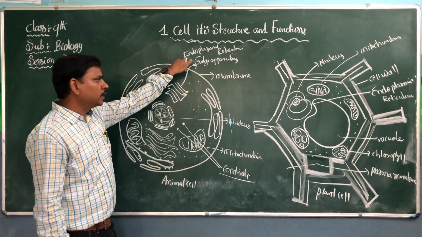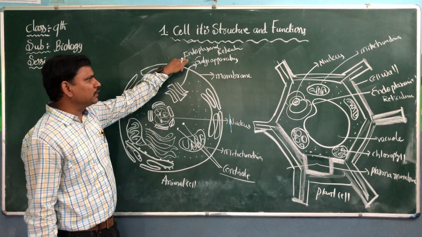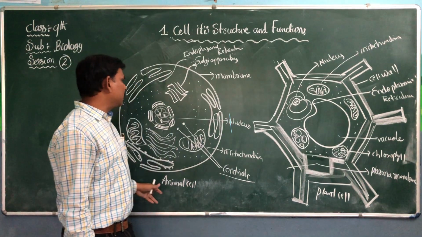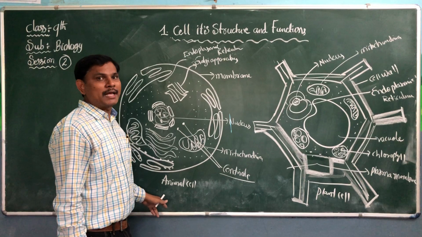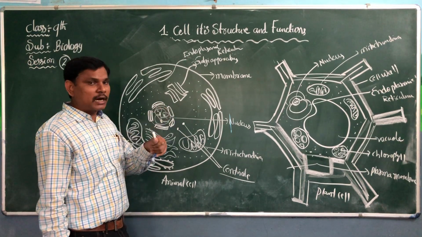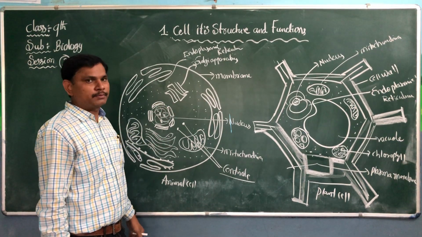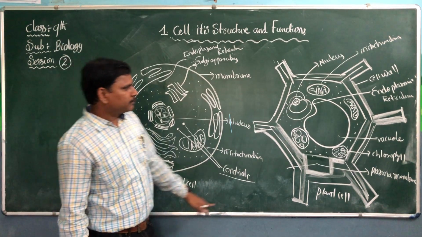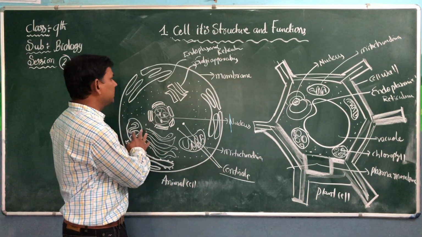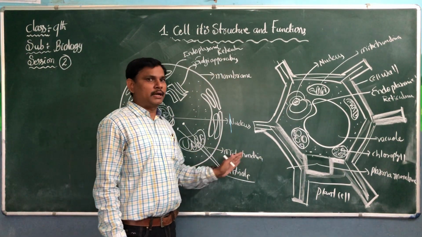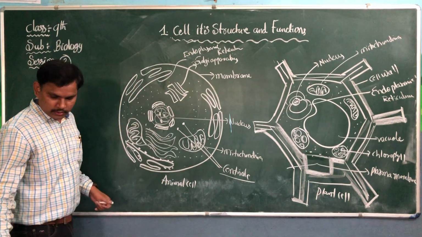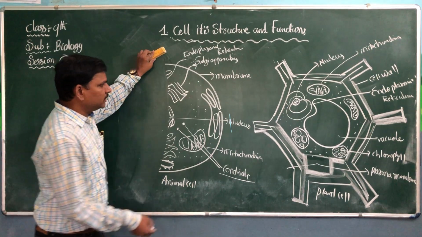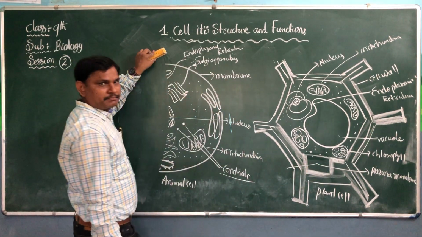Endoplasmic reticulum. If small globules are there on the endoplasmic reticulum, such type of endoplasmic reticulum is called rough endoplasmic reticulum. If globules are not there, such type of endoplasmic reticulum is called smooth endoplasmic reticulum. Plasma membrane is there. So these are the small differences between the plant cell and animal cells. Now we are going to discuss one more topic, that is the plasma membrane.